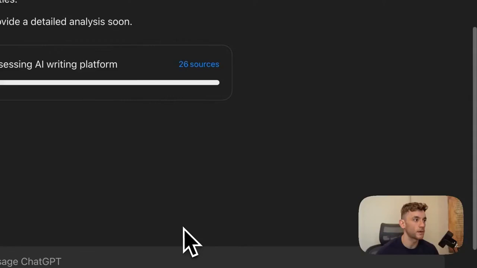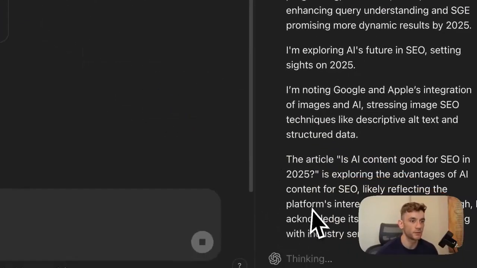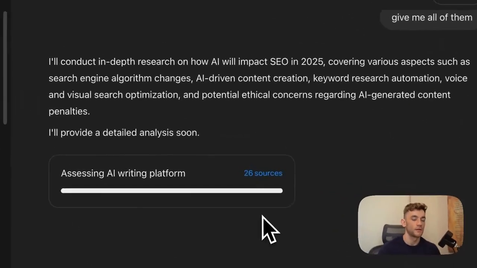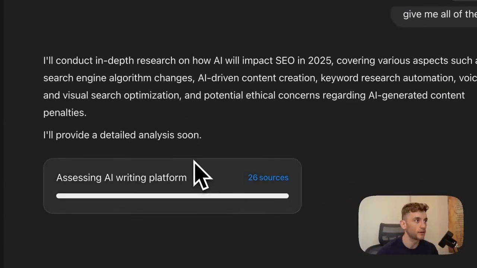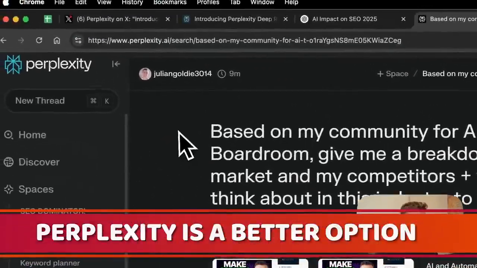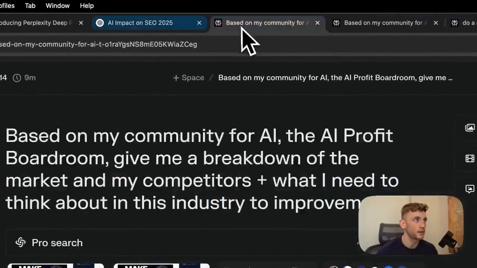All right, so I came back 20 minutes later and the ChatGPT Deep Research report is still thinking. It's been stuck on the last bit of progress right there for about 5 or 10 minutes. Doesn't seem to have come back to us. So from what I can see, Perplexity is definitely a better option. It's cheaper, it's free, it works quickly, you actually get results.